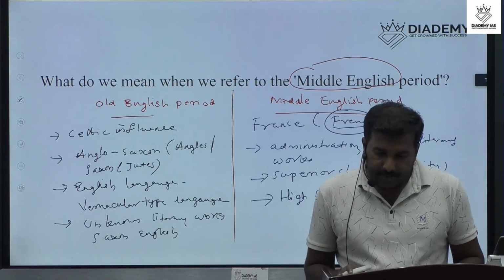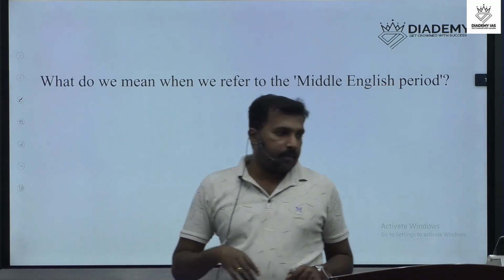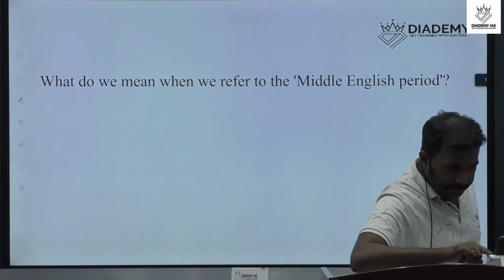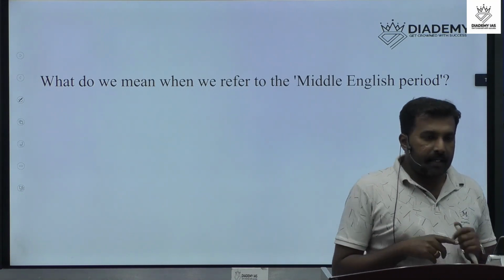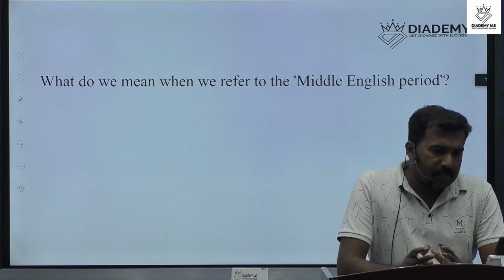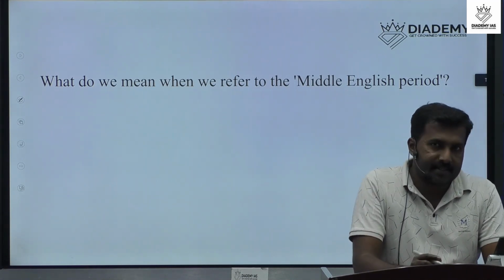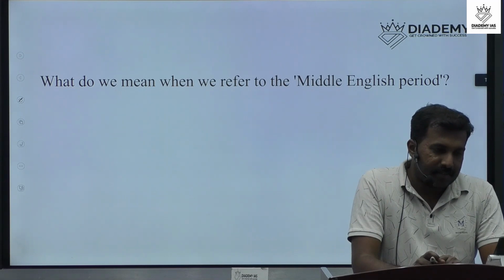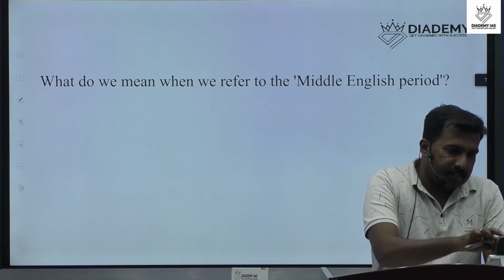The next we can discuss about any doubt relating to the difference between the Old and Middle English periods. Any doubt? If you have any doubt, please text a message in our comment box. Clear? Tejaswini, clear?